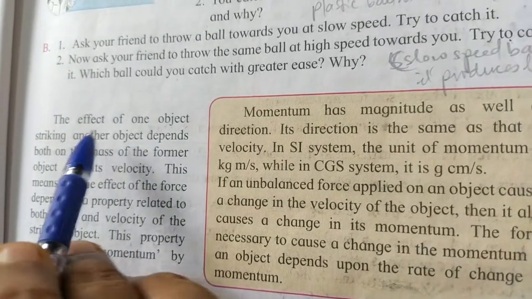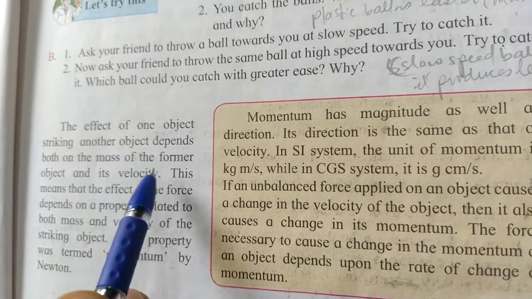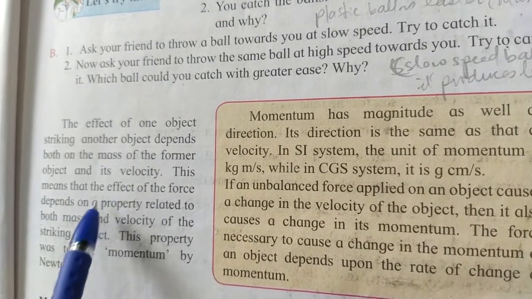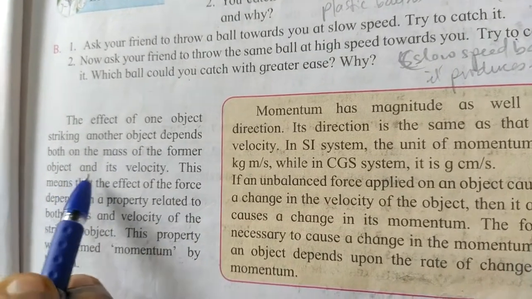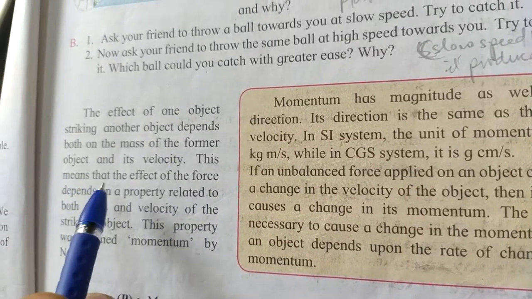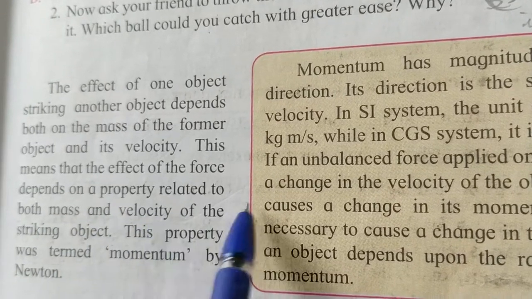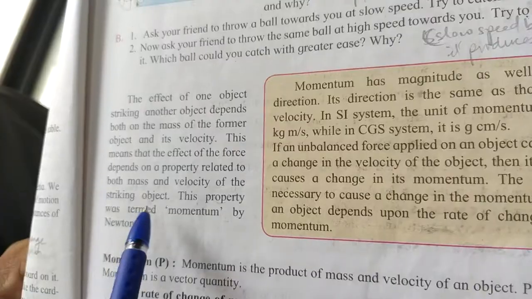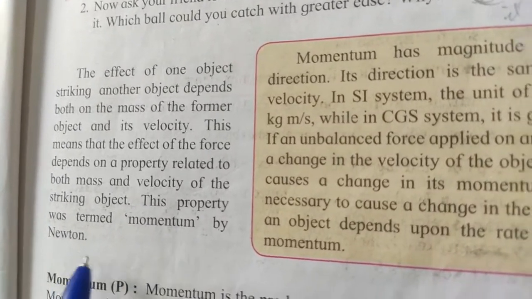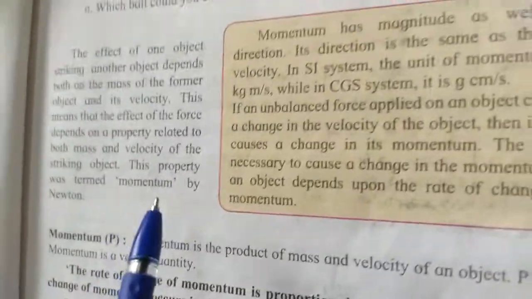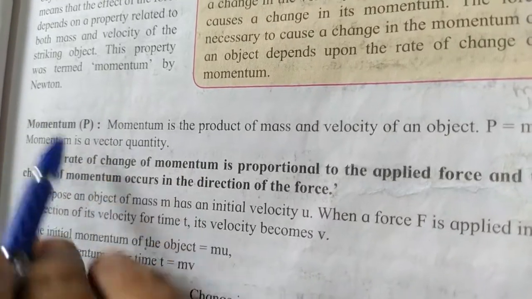Now the effect of an object striking another object depends both on the mass of the former object and its velocity. For example, if you are throwing a ball, the effect depends upon the mass of that ball and its velocity. This means that the effect of the force depends on a property related to both mass and velocity of the striking object. This property was termed momentum by the scientist Newton.